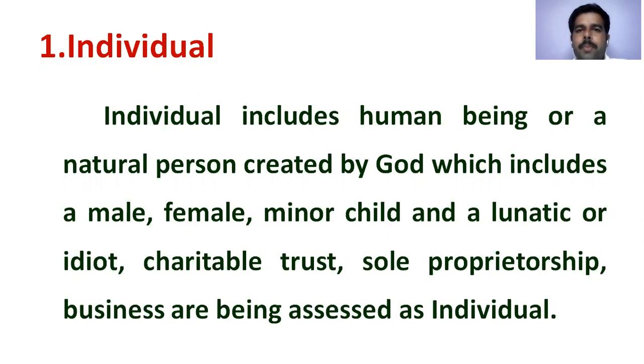Here male and female both are included, and a minor child or lunatic person also. Minor child in the sense whose age is below 18 years. Lunatic persons are mentally ill. An idiot, charitable trust, sole proprietorship business are being assessed as individual. You observe carefully, these are the different persons that belong to individual.